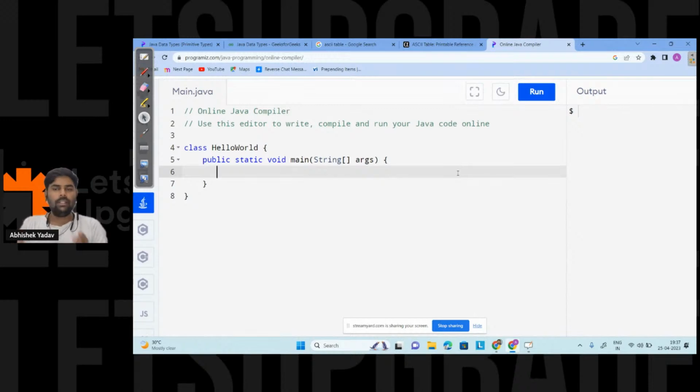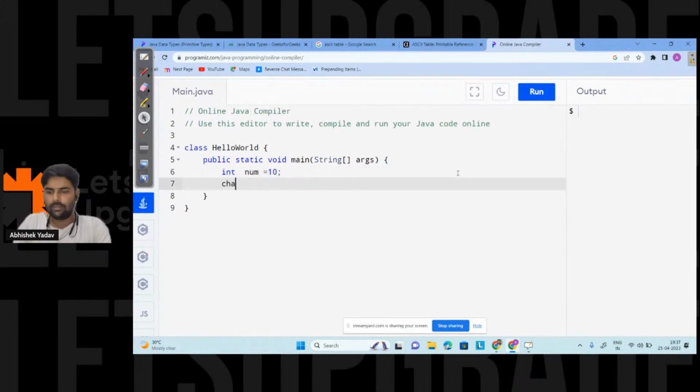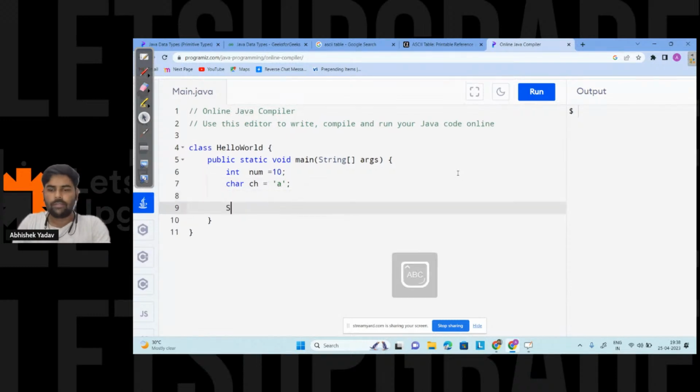So what we have learned till now, we have learned about integer, that is int num is equal to 10, right? And we know if I have to store a character, that is char ch is equal to a. After that, if I have to print, System.out.println, and the value of num, and here